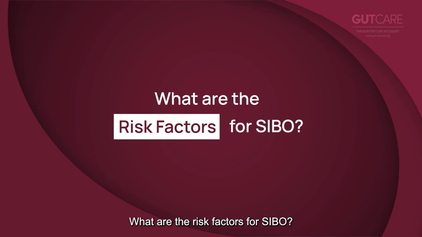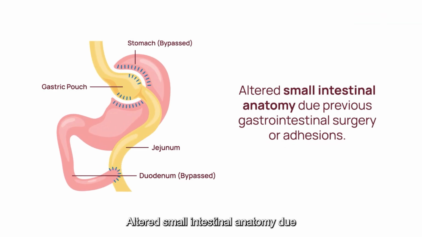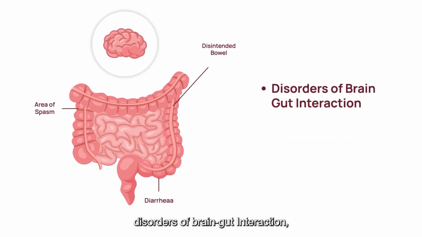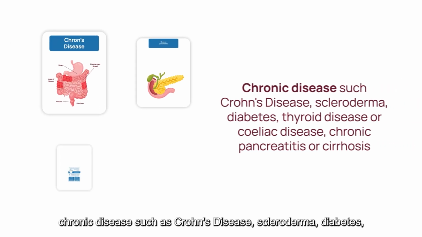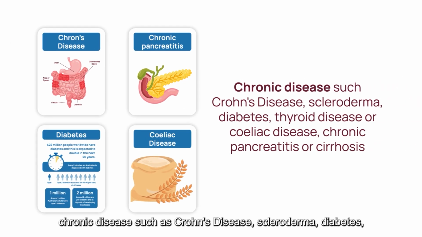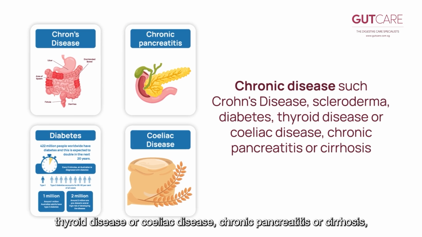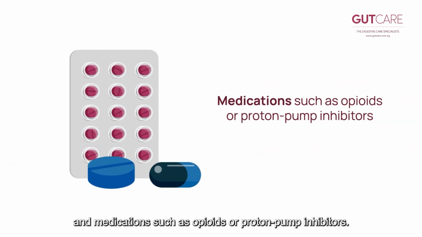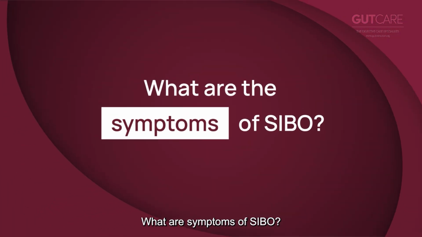What are the risk factors for SIBO? Altered small intestinal anatomy due to previous gastrointestinal surgery or adhesions, disorders of brain-gut interaction, irritable bowel syndrome, chronic disease such as Crohn's disease, scleroderma, diabetes, thyroid disease or celiac disease, chronic pancreatitis or cirrhosis, and medications such as opioids or proton pump inhibitors.